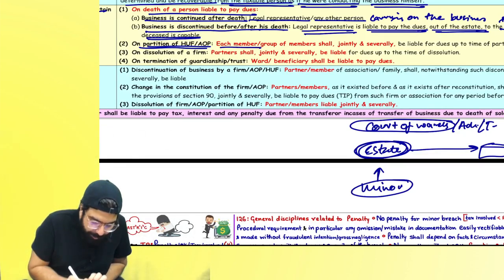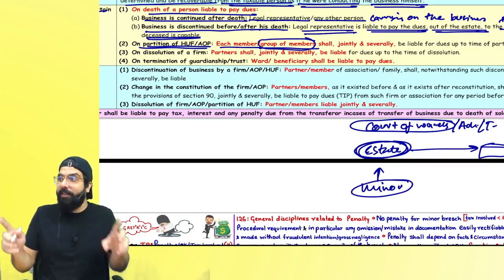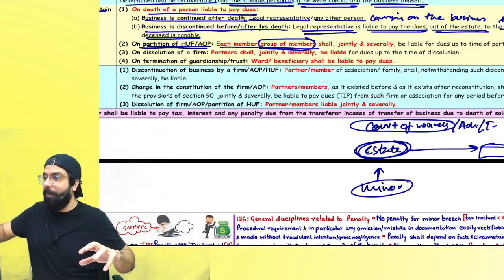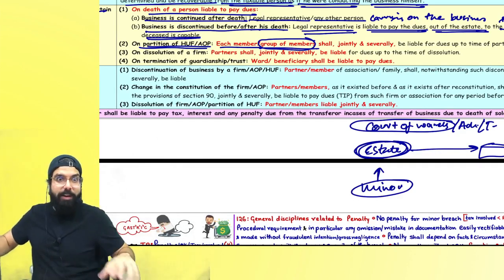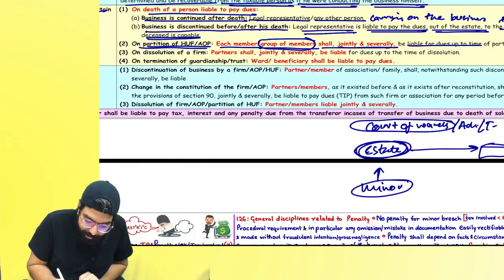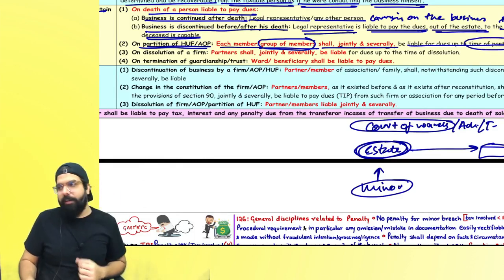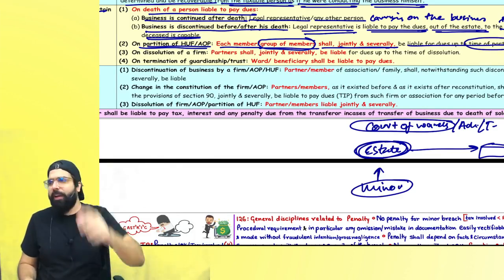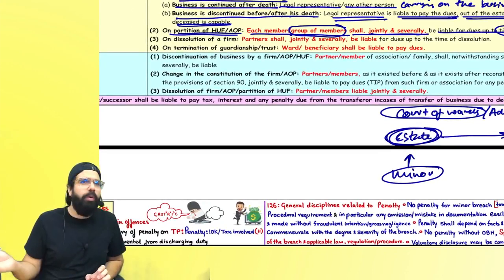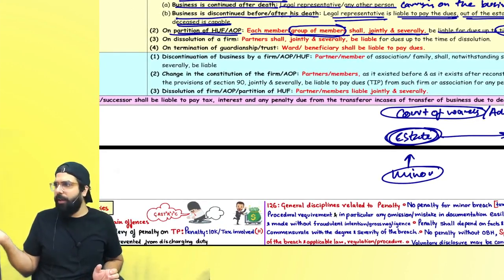Simple. Each member or group of members means families. 2 families are there, 3 families are there, they are jointly running a business. Now one family is one group of members. Can I go ahead, everyone? People are laughing. Sir, fight will happen. Yes. Shall be jointly and severally liable up to the date of partition. After partition, your business, you take care. Can I go ahead, everyone? Next. After partition, whoever runs the business, that person will go ahead and take care of that business.